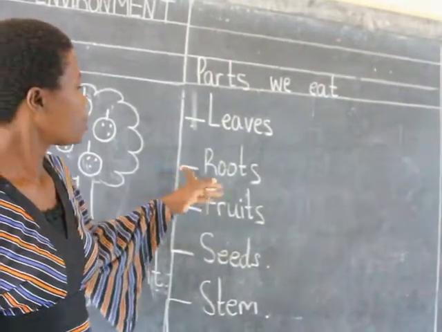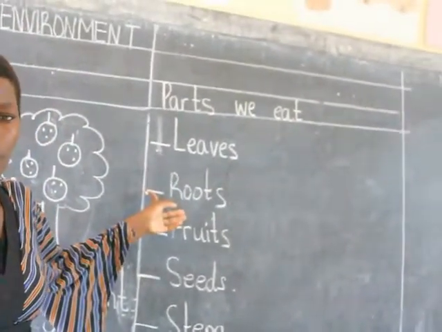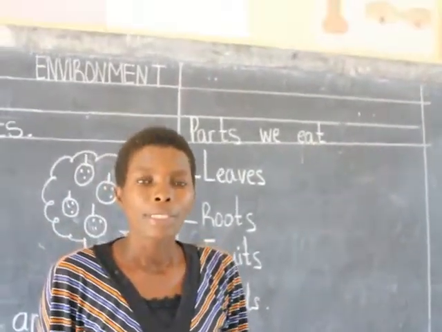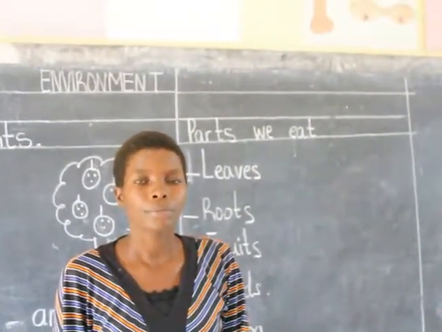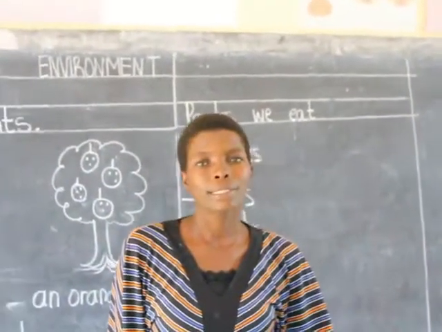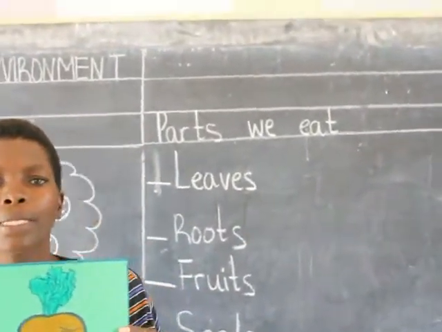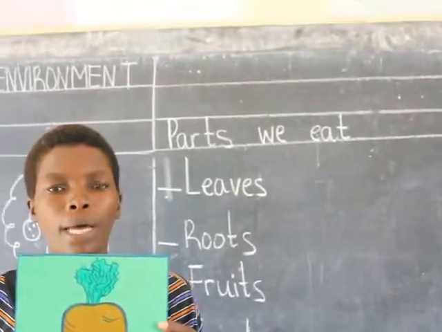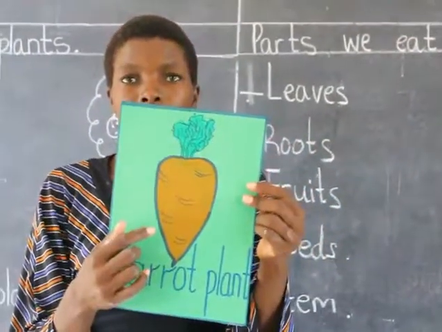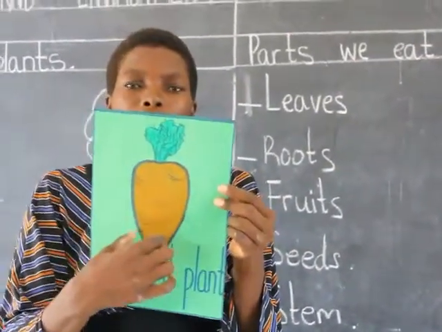Can you look at the plants that we eat their roots? We have the plants that we eat their roots. So the plants that we eat their roots are so many. Just to mention a few, this carrot plant is one example of the plants that we eat their roots. You see this carrot plant, it is under the ground. The leaves are up. So that means this carrot, it is the root.